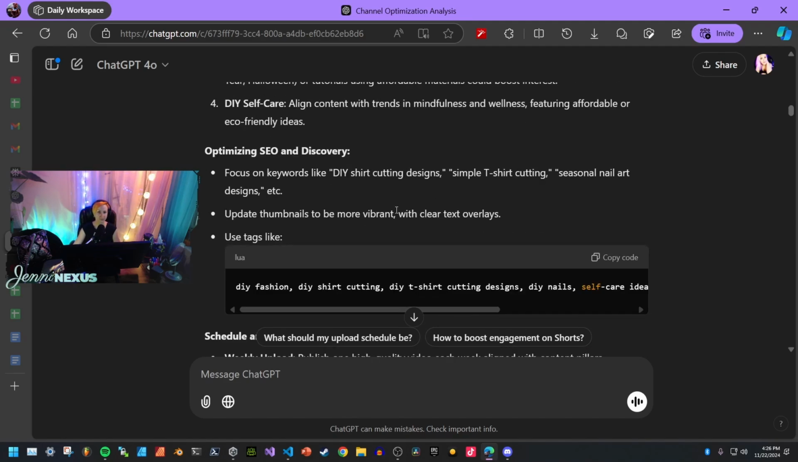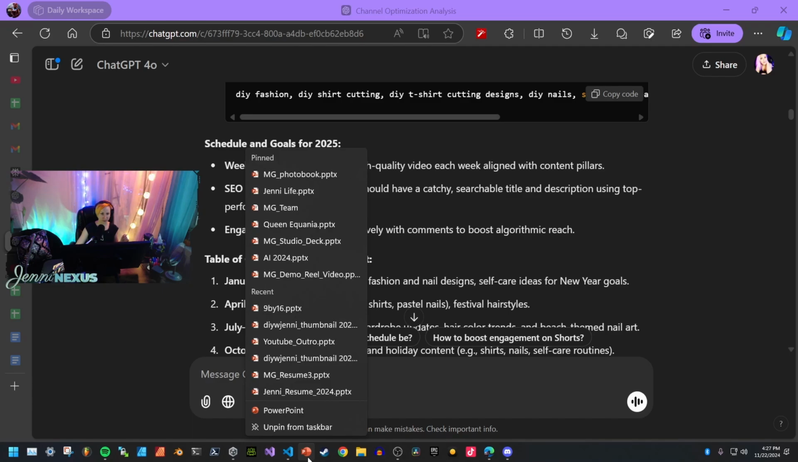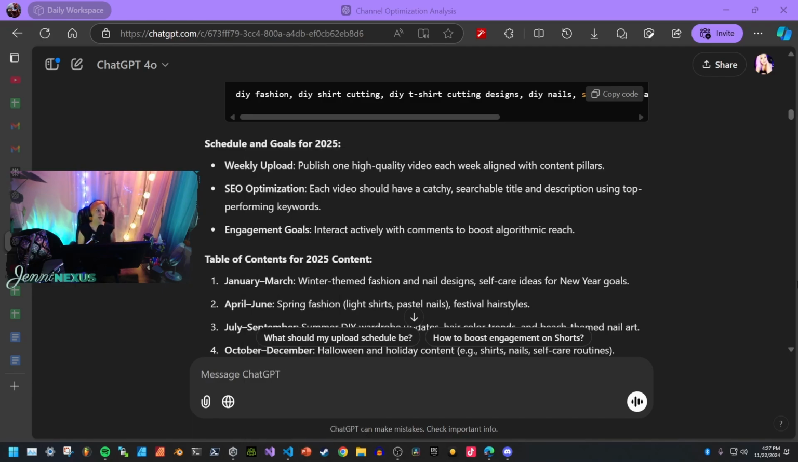Optimizing SEO and discovery: focus on keywords like DIY t-shirt cutting designs, simple t-shirt cutting, seasonal nail art designs, and make sure to update the thumbnails to be more vibrant with clear text overlays. With the thumbnails in mind, I might as well show you my PowerPoint presentation that I was going to tell you about. For the longest time, I was using different